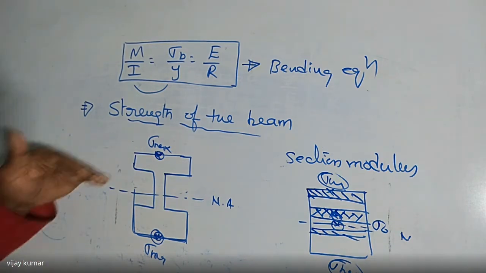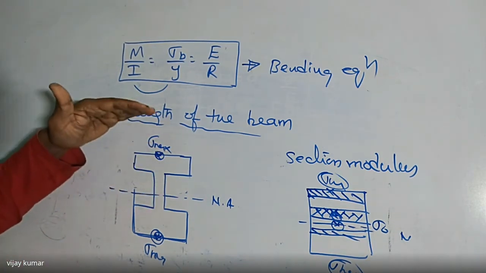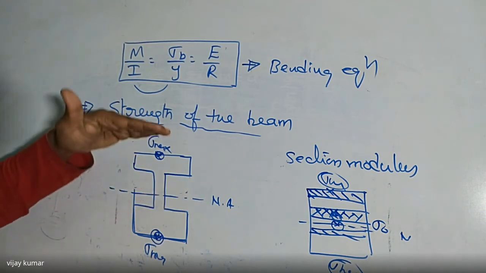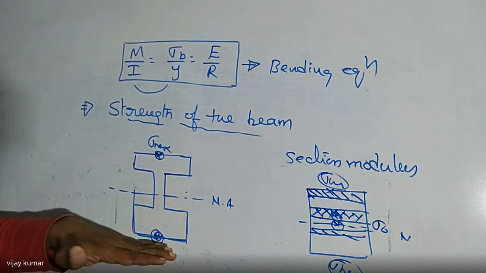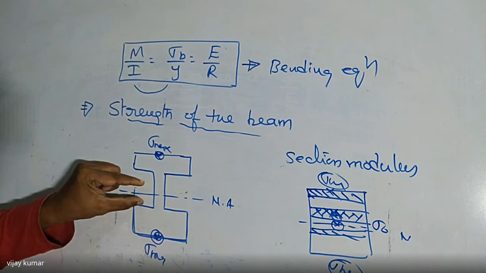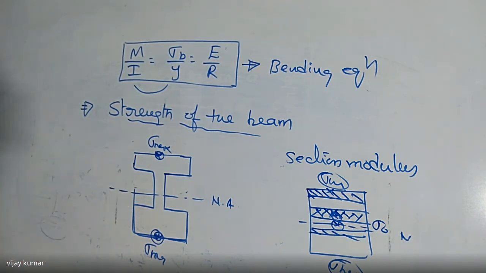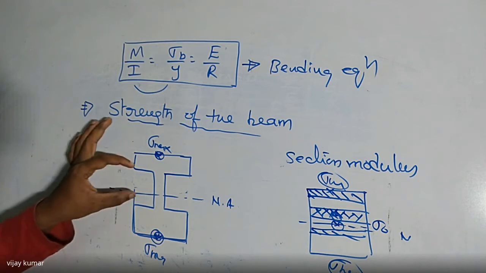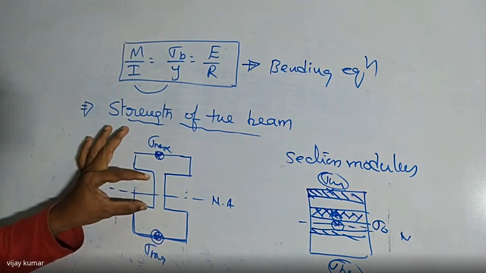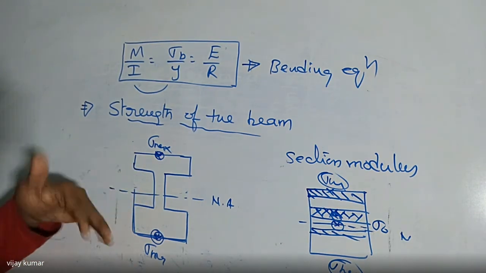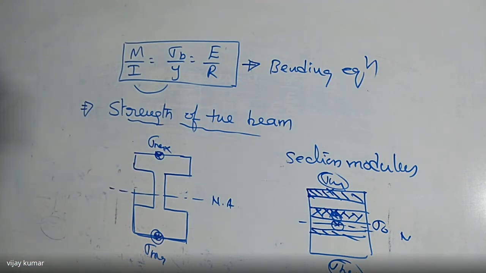Why? Because the stress keeps increasing from the neutral axis to the top layer and bottom layer. So the area nearer to the neutral axis has very little stress, so less material is required at the neutral axis, and we are going to provide more material in the extreme fibers of this cross section of the beam, that is the top and bottom fibers.